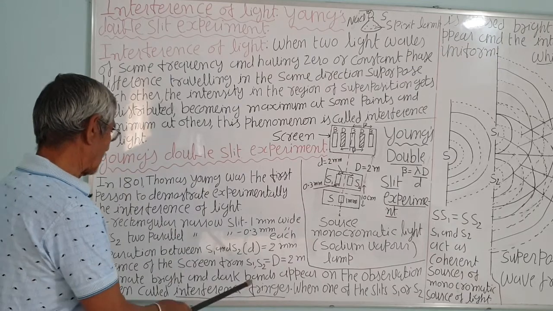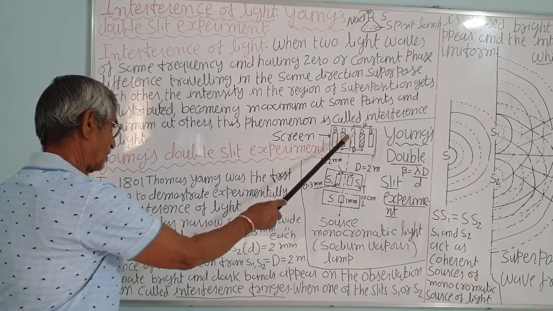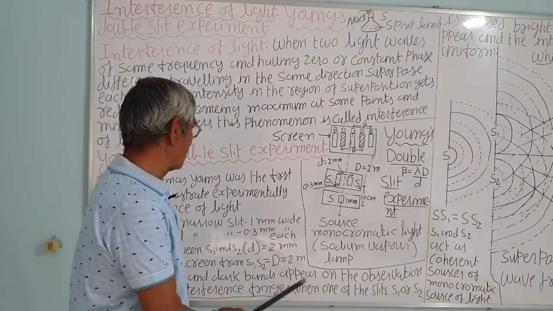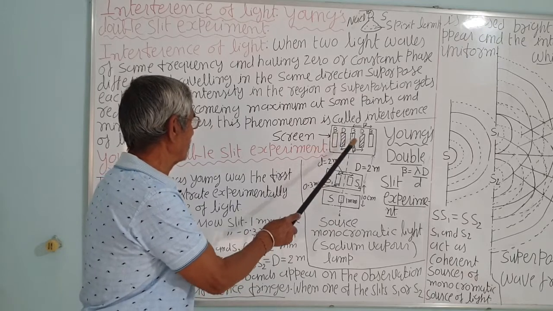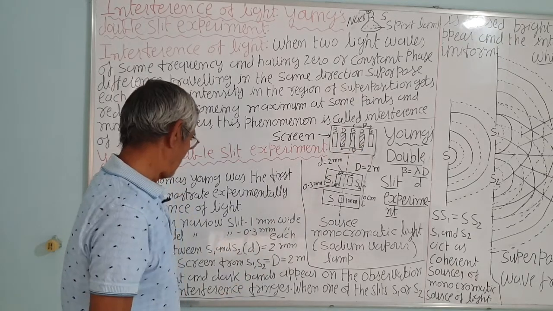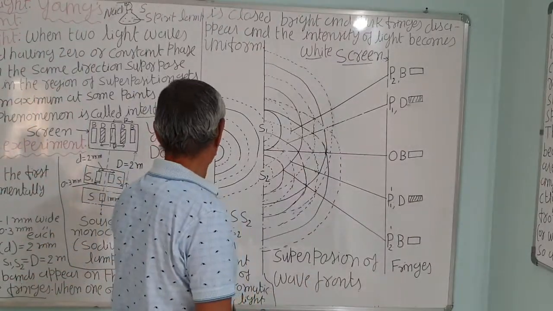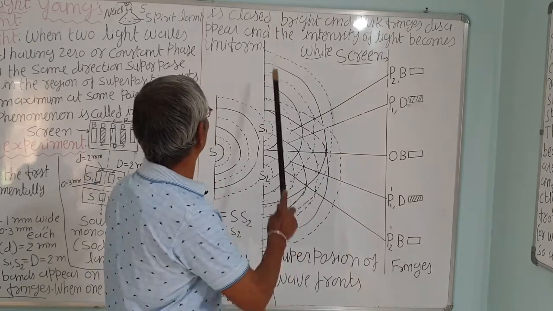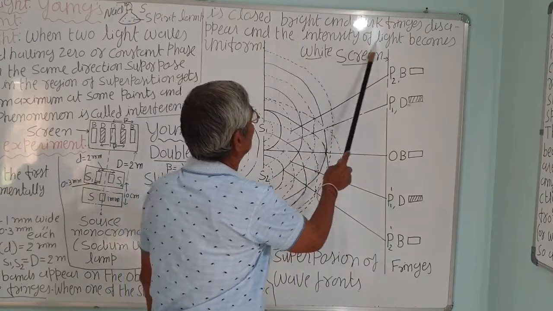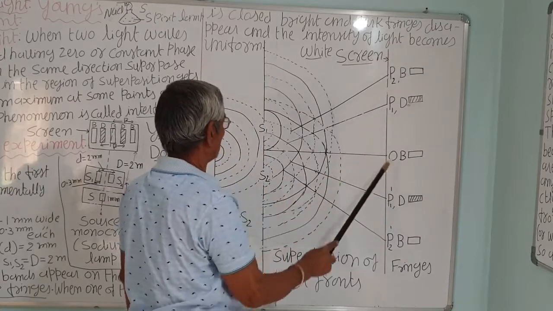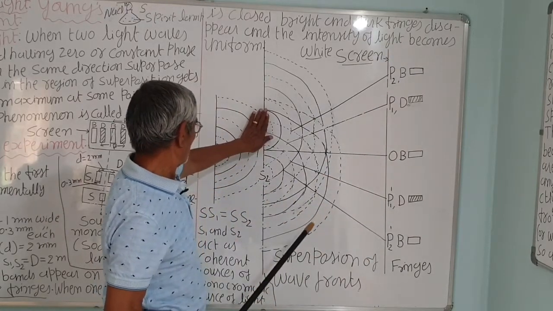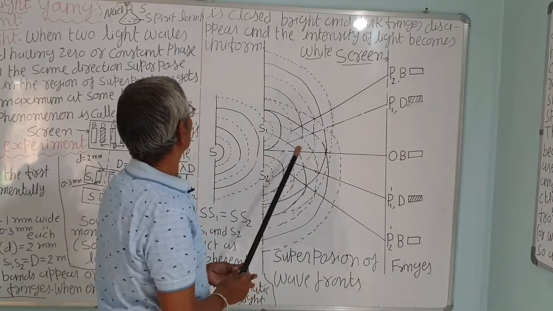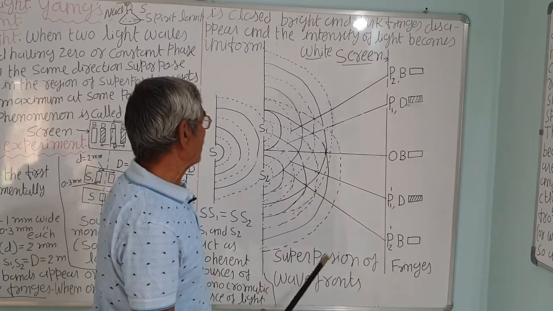The alternate bright and dark bands appear on the observation screen, correct, called the interference fringes. We call them fringes. They seem to be bands, and they are called interference fringes. If one of the slits, S1 or S2, is closed, the bright and dark fringes disappear. We already discussed this: the intensity of the light becomes uniform on the screen, and there won't be a variation in the intensity.